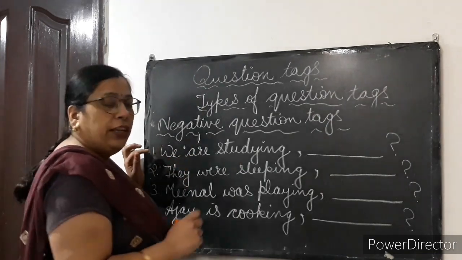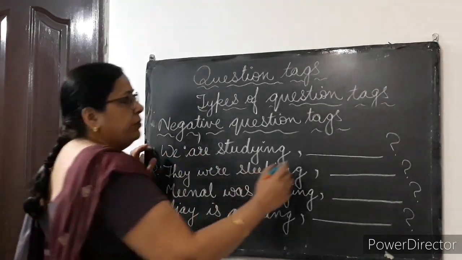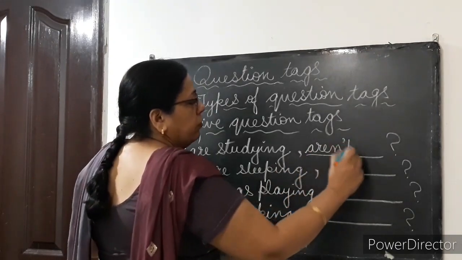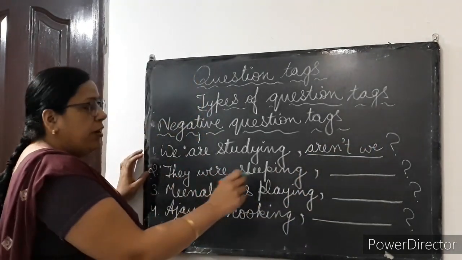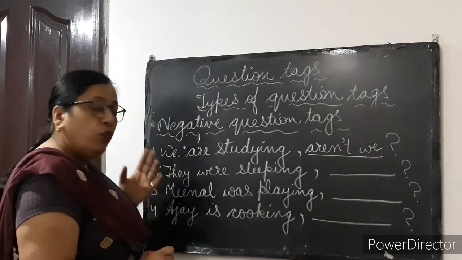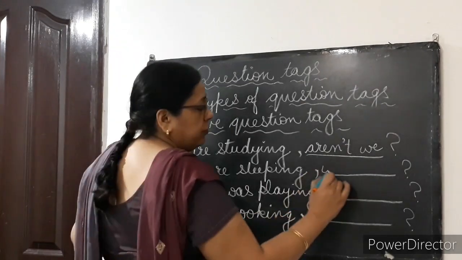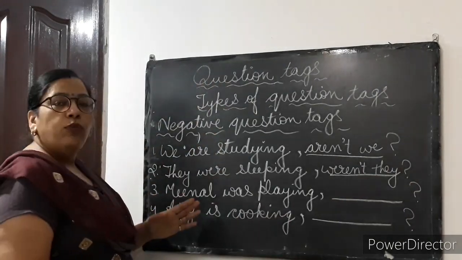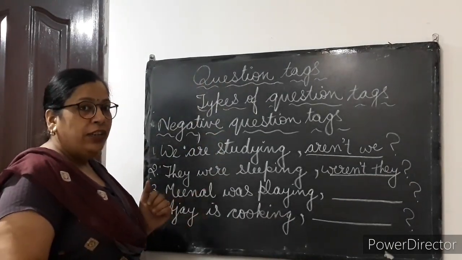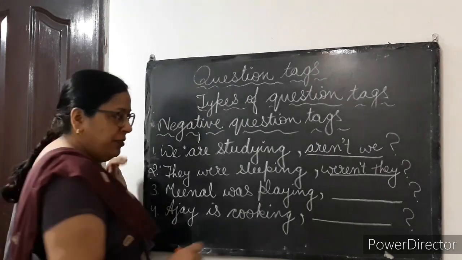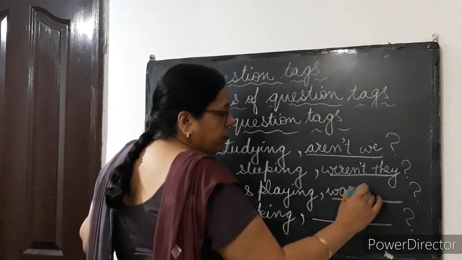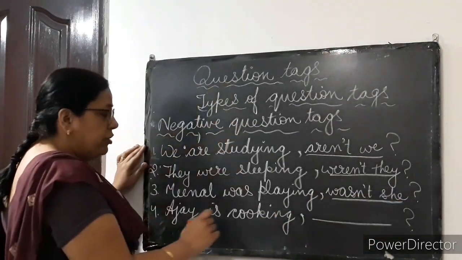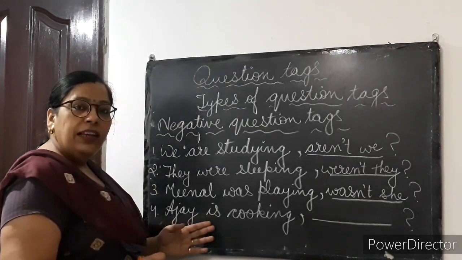So aren't we? It will become aren't we? They were sleeping. Weren't they? Meenal was playing. The question tag will be wasn't she? Ajay is cooking. Isn't he?